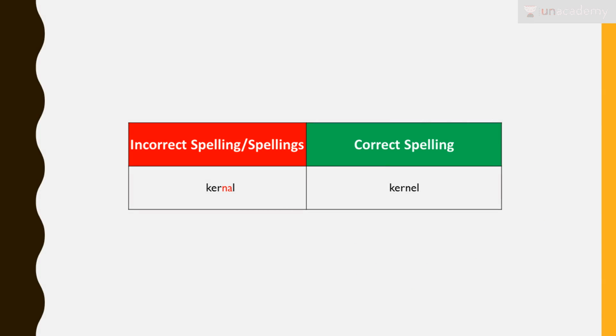Okay, next is kernel. Kernel, the spelling would be KERNEL, as simple as that. Kernel is basically the central or the most important part of something, right? Like this is the kernel of the argument, or otherwise the other meaning is basically the edible part of a nut, seed, fruit or stone, like the kernel of a walnut, right? So the spelling would be KERNEL.